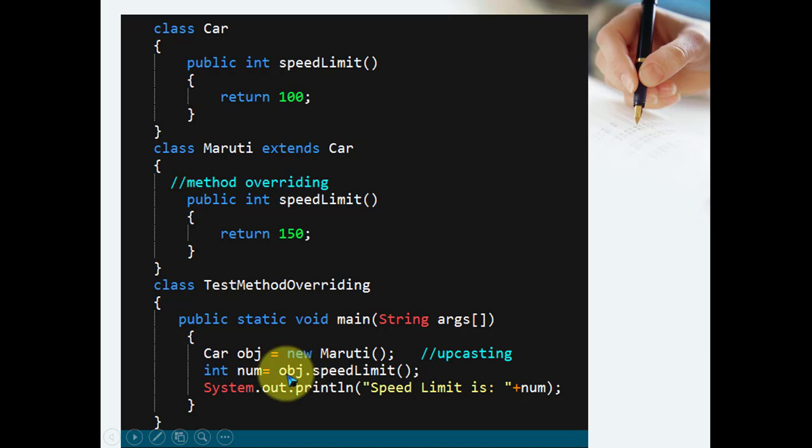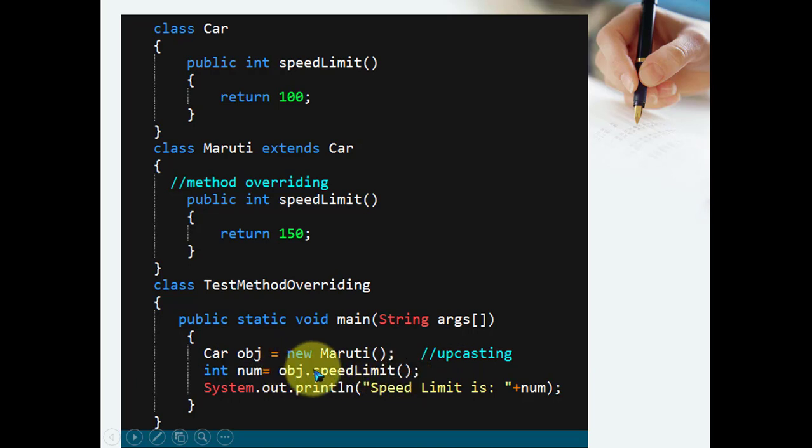So based on the reference type, the compile-time call is speedLimit from the Car, but at runtime it sees that obj is pointing to the actual object new Maruti, and new Maruti contains a speedLimit, so speedLimit gets called from the Maruti. This is known as runtime polymorphism, and this is upcasting.